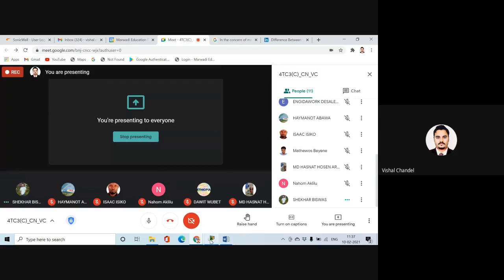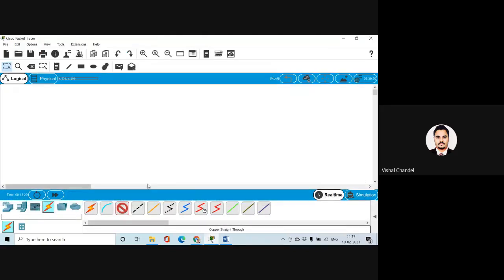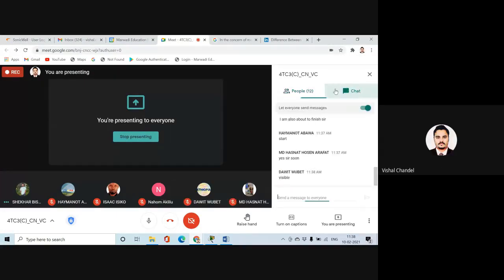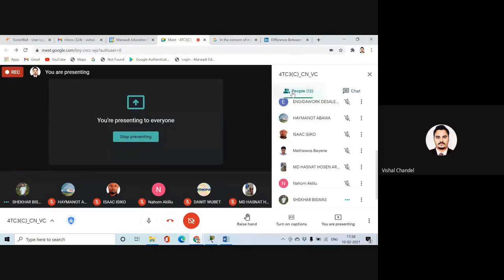So let's start. We are going to work on the packet tracer. I just want to introduce something related to that. I think I started the first concept, all the functions, how you can use the file, and all the basic features of the Cisco Packet Tracer, which we discussed in the last lab. So is my screen visible, Shekhar? Yes, sir. So all of you, please be attentive. I'm just finishing the first experiment.